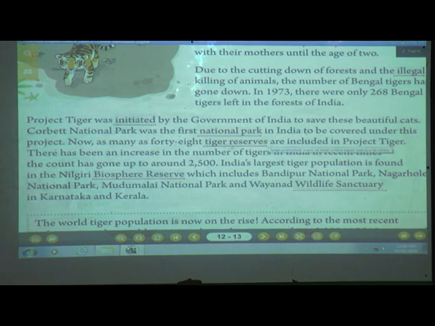There is a particular area wherein these tigers can roam, can live, and they can be safe. So these tiger reserves are also included in Project Tiger. So what was started by the government of India? First is the national park and the tiger reserves to save our beautiful cats, that is tiger.